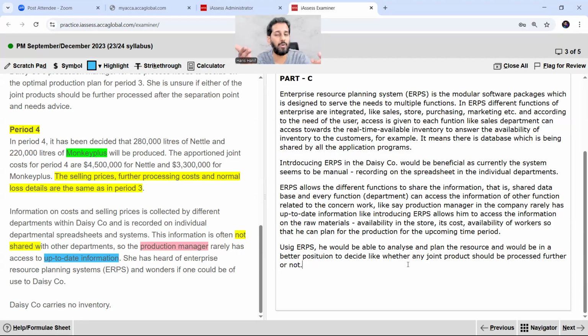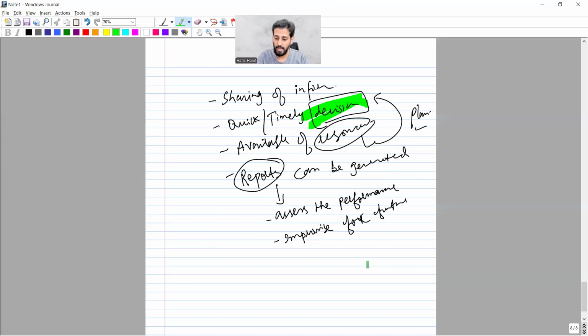If he's not having the information, he cannot take the decision, right?